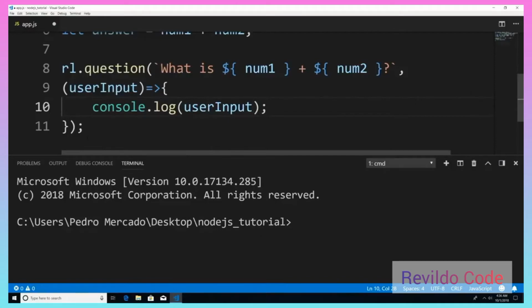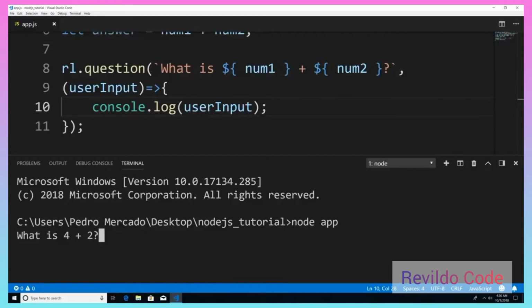So now if I was to save this, head over to my console, type node app. It's going to say what is 4 plus 2. I'm going to say banana. And there you go. It prints out the user's input.